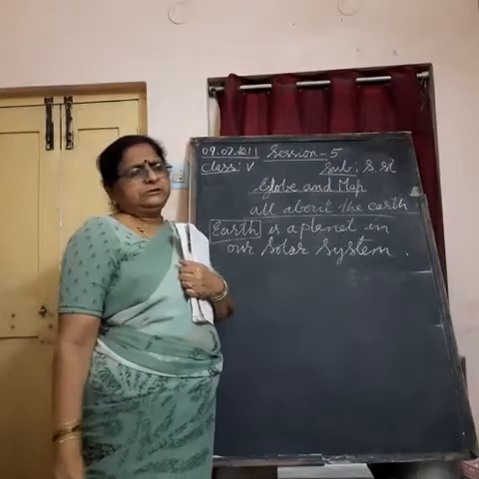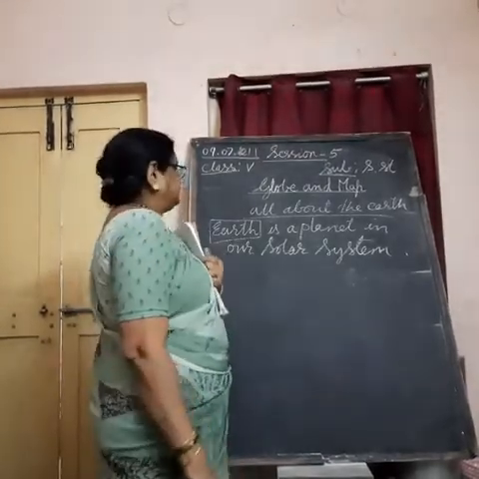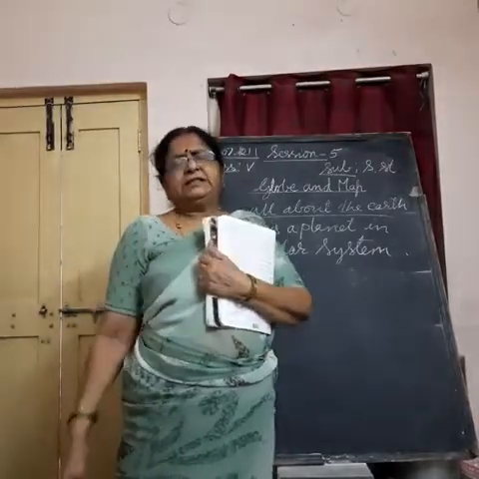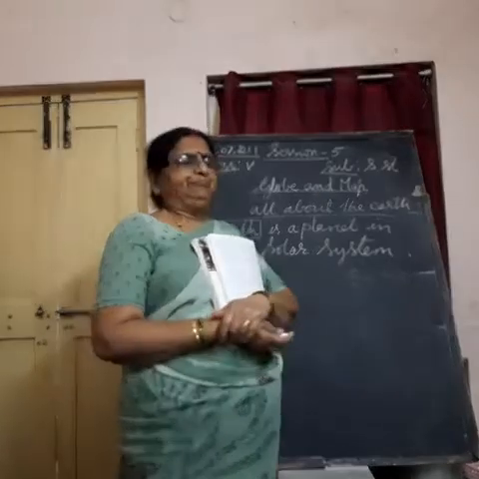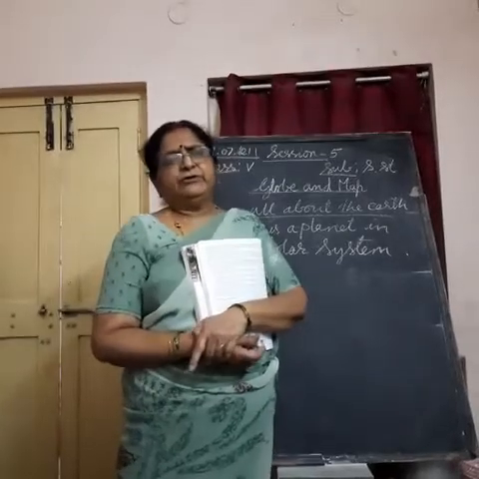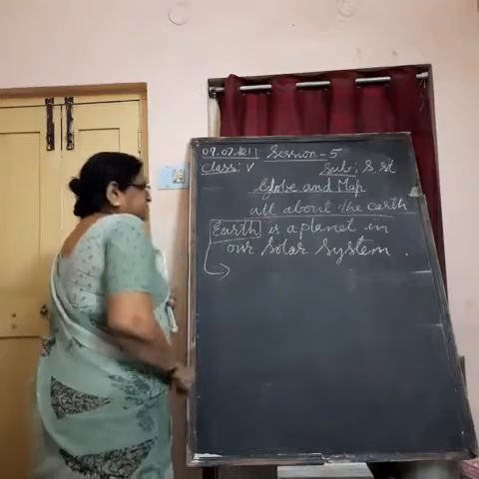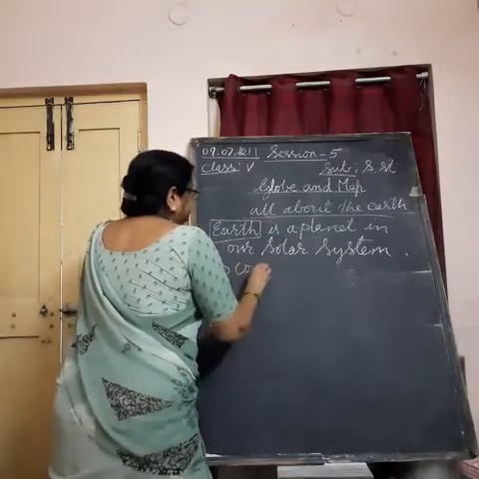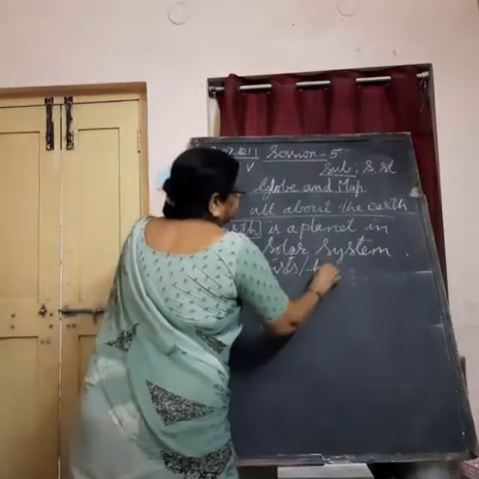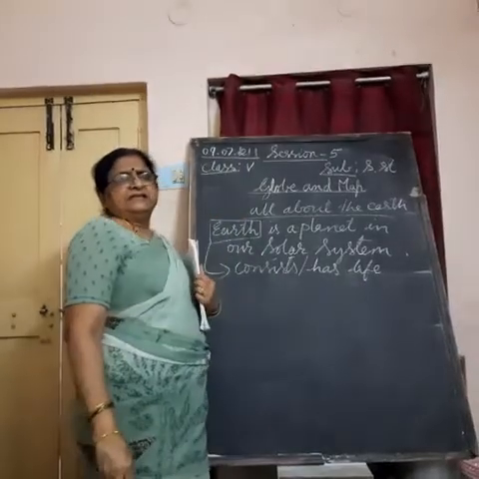This Earth holds a more important place than any other planet in the solar system. The reason is that Earth is the only planet which has life on it.